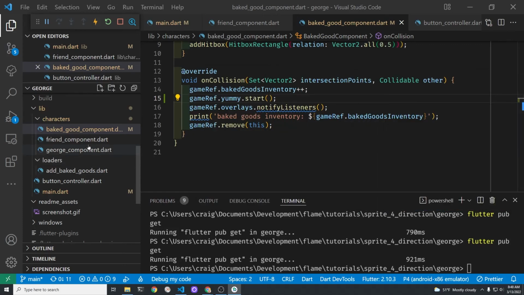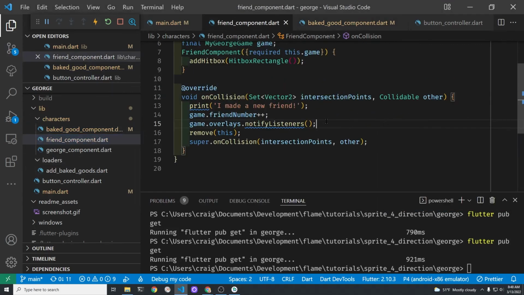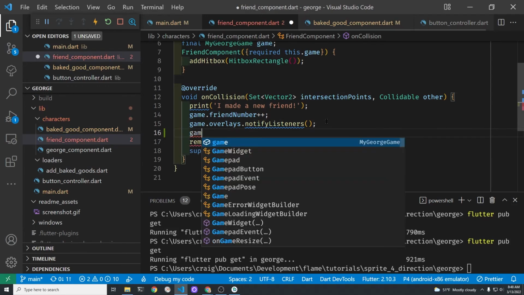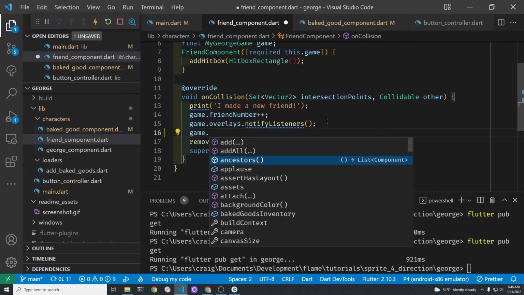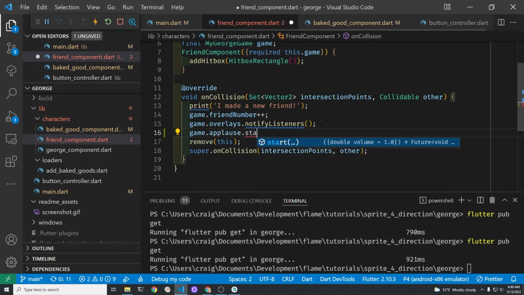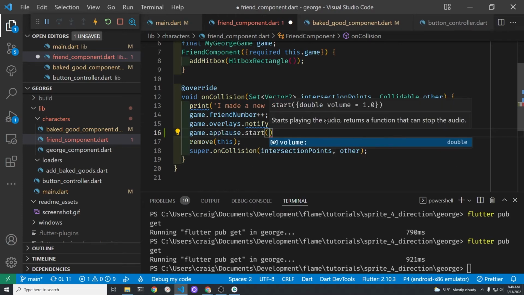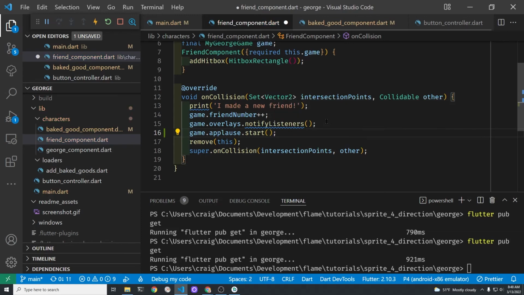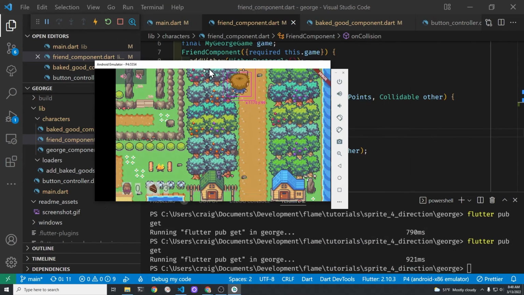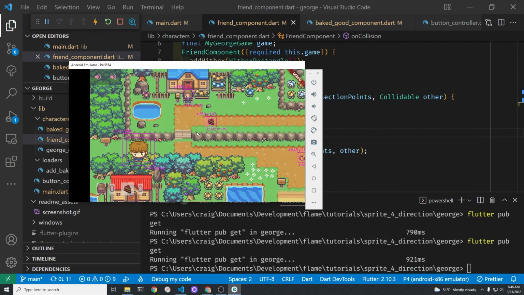Let's apply a similar technique for the friend component. If you recall, for the friend component, we pass the entire game over to get access to game state. So this is a different technique, right? It's probably better to use the gameRef, but maybe this is a little easier to understand. So it's game.applause.start. Again, start is part of the AudioPool.